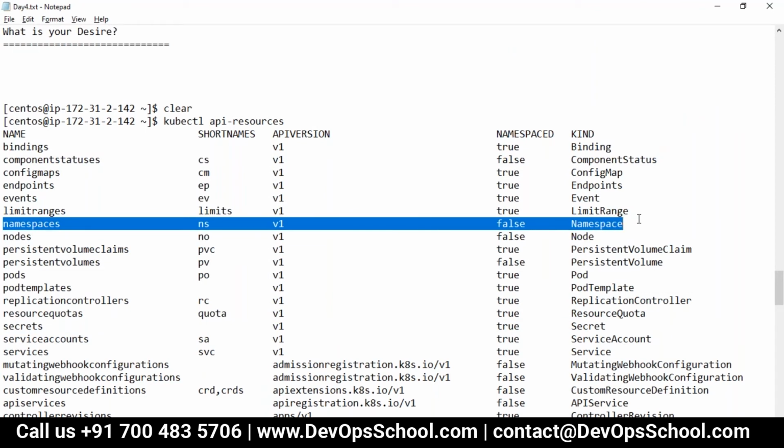Namespace itself is one of the resources, which is a V1 NS, and the namespace is here false. So we need to understand what is a namespace. If you are clear so far, can I explain to you what is a namespace?